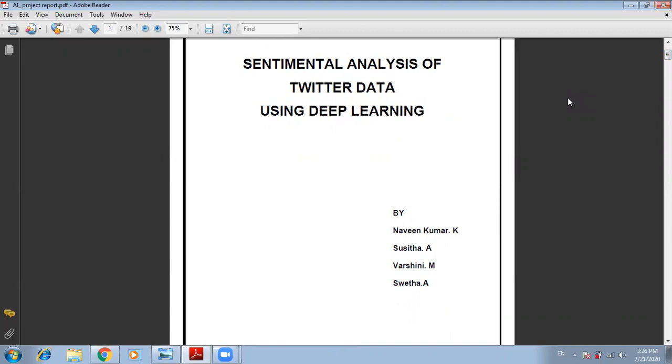Our project title is Sentimental Analysis of Twitter Data Using Deep Learning. Twitter is popular nowadays to express opinions about different topics such as products, movies, music, politicians, social events, and so on. With the help of tweets and a sentimental analysis model, our project aims to determine the sentiment you type, and it classifies tweets as positive and negative.